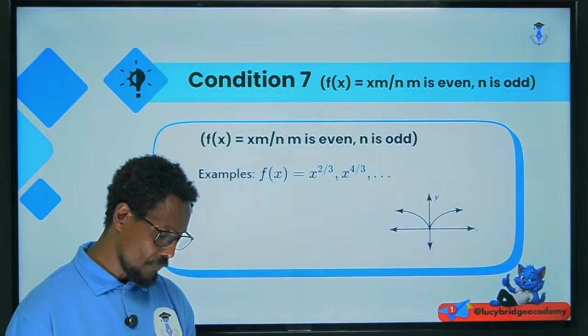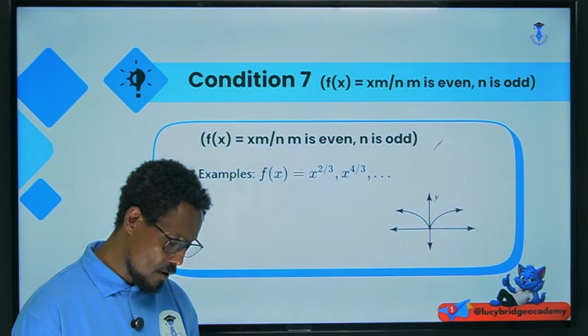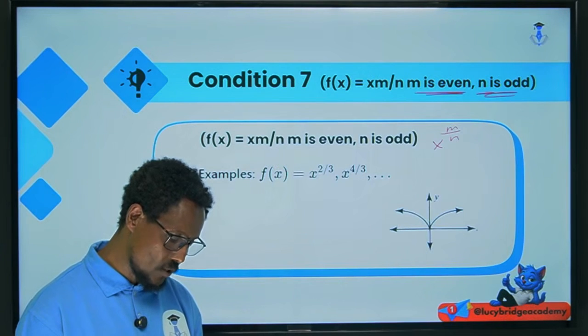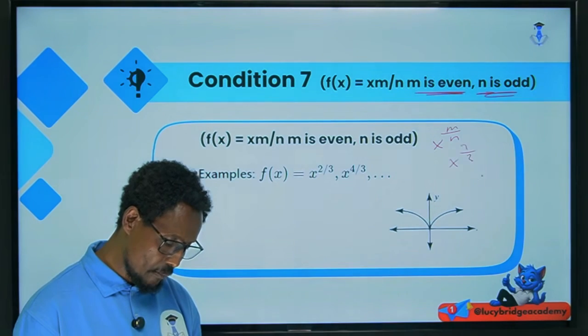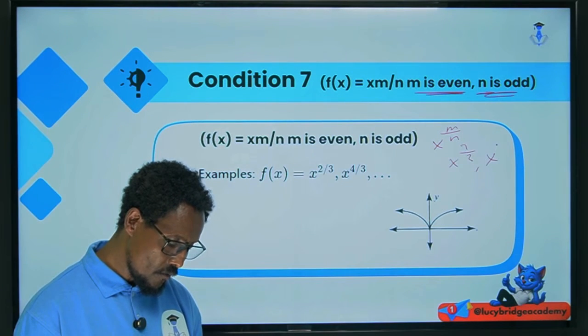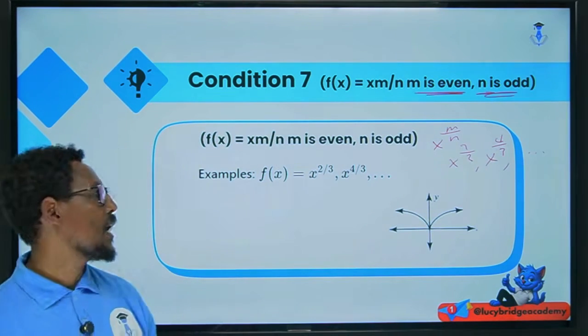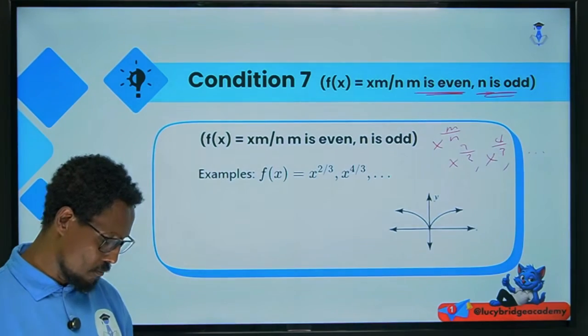Condition 7, x to the power of m over n, where m is even and n is odd. Even over odd, that means x to the power of 2, 2 is even, 3 is odd. x to the power of 4, 4 is even and 3 is odd. It continues like this. So all these have common characteristics, and the graph looks like this one,